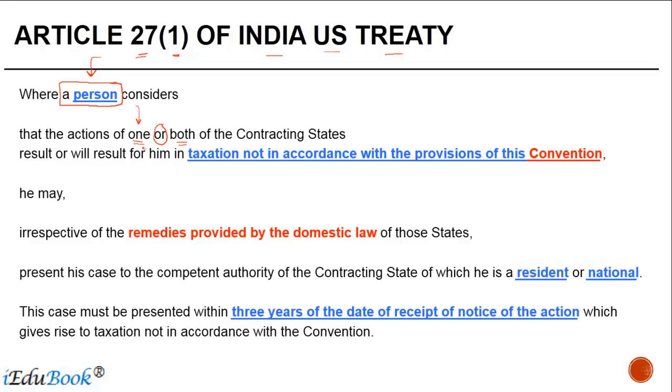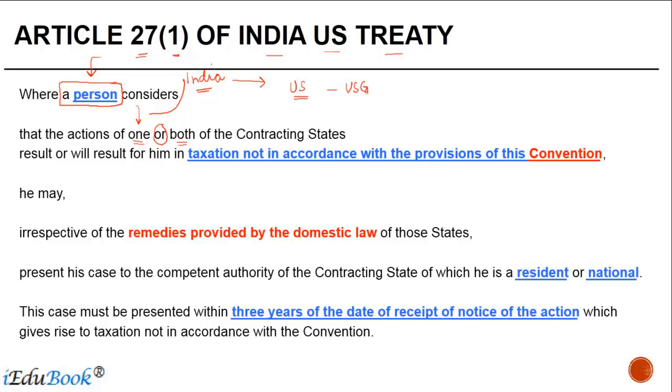One could be in a case where, let's say for example, a US person receives a fee for included services from India, okay, which he believes is not chargeable to tax in India. But the Indian tax authorities levy tax on such income. So it is the action of one contracting state, namely India, which is not in accordance with the provision of the convention, right?